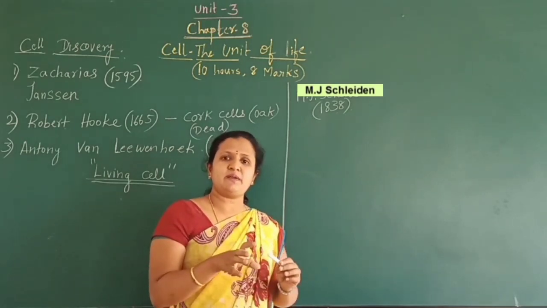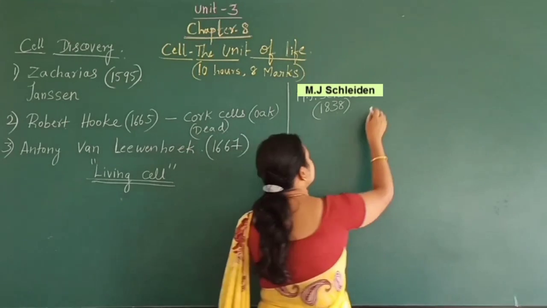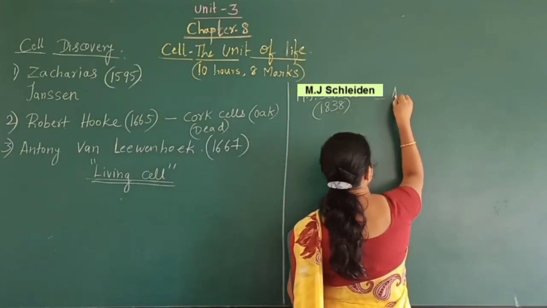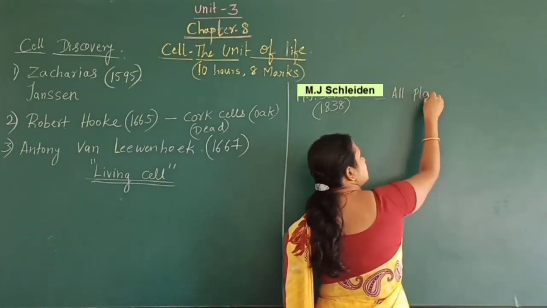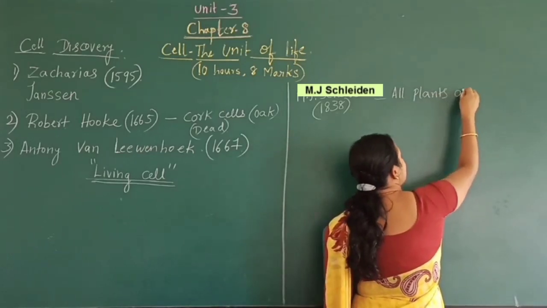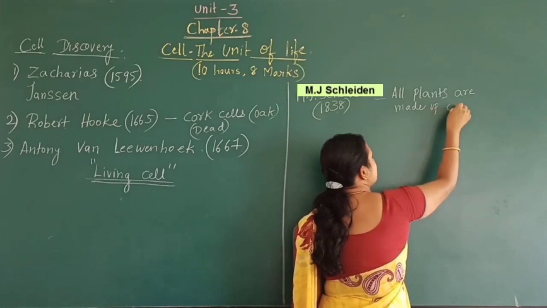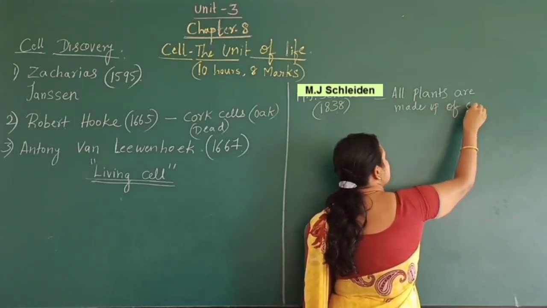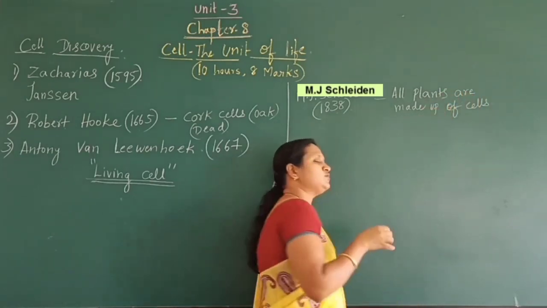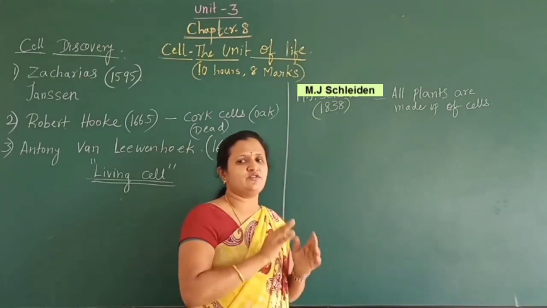When studying the plants, he came to the conclusion that all plants are made up of cells, which together form the tissues of the plant.